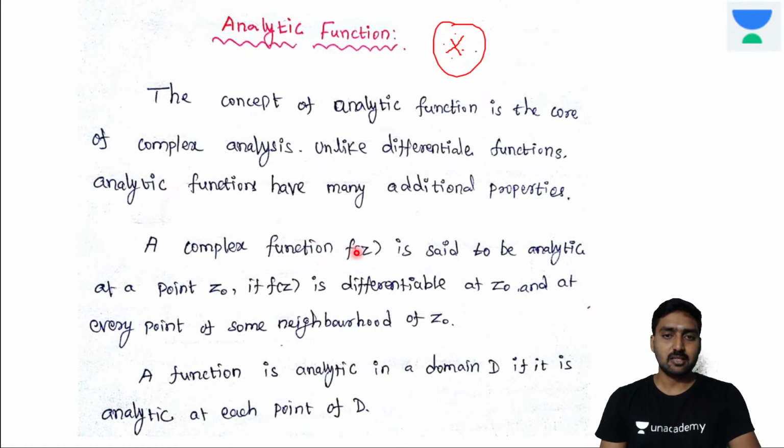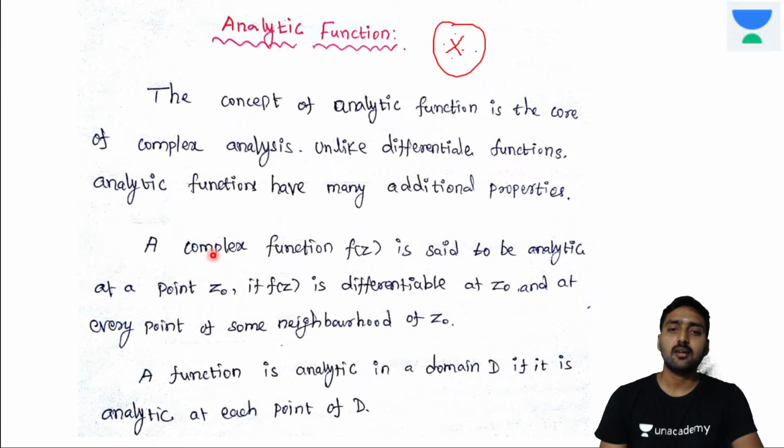A complex function f of z is said to be analytical at the point z naught if f of z is differentiable at z naught and at every point of some neighborhood of z naught, right?